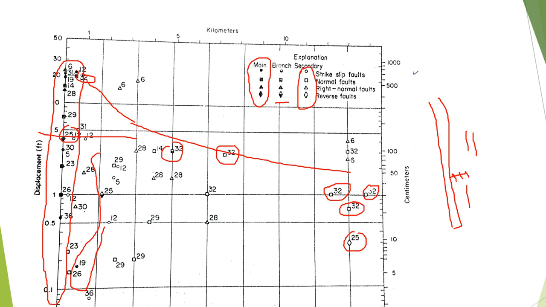Over here the displacement is almost the same for the branch fault and secondary fault, but over here if you compare, the branch fault has more displacement as compared to these events, right? So are you getting the idea what we are talking about?